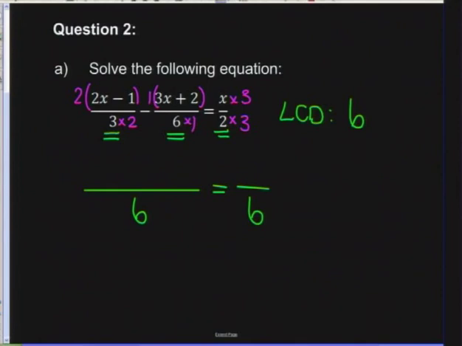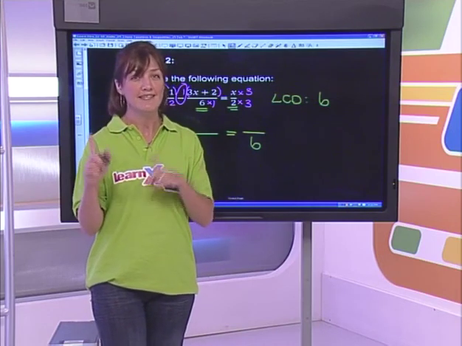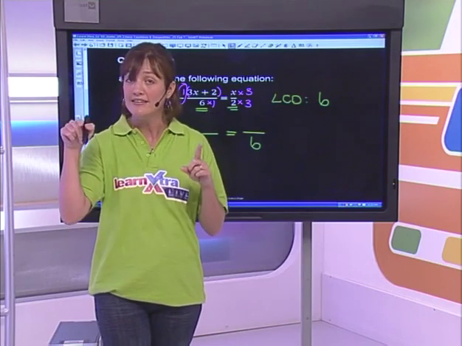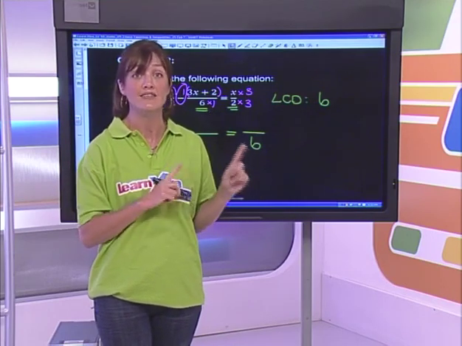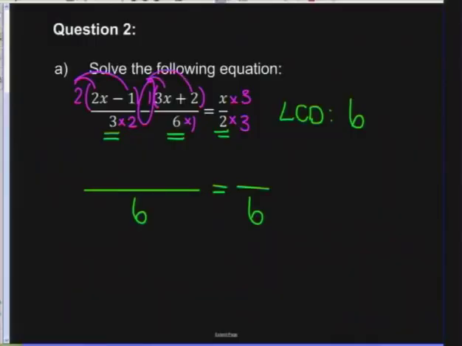Okay, so this 2 needs to distribute into my first bracket. Now, here's something to watch out for, guys. Can you see that this is not just 1 that is going into the bracket? There is, in fact, a negative 1 attached to it. So watch out. This is something that you could have a problem with. If there's a negative there and 1 is getting distributed, don't forget that the negative does go with it. So therefore we're going to distribute negative 1 into the second bracket, and obviously 3 and x will just get multiplied on the other side.